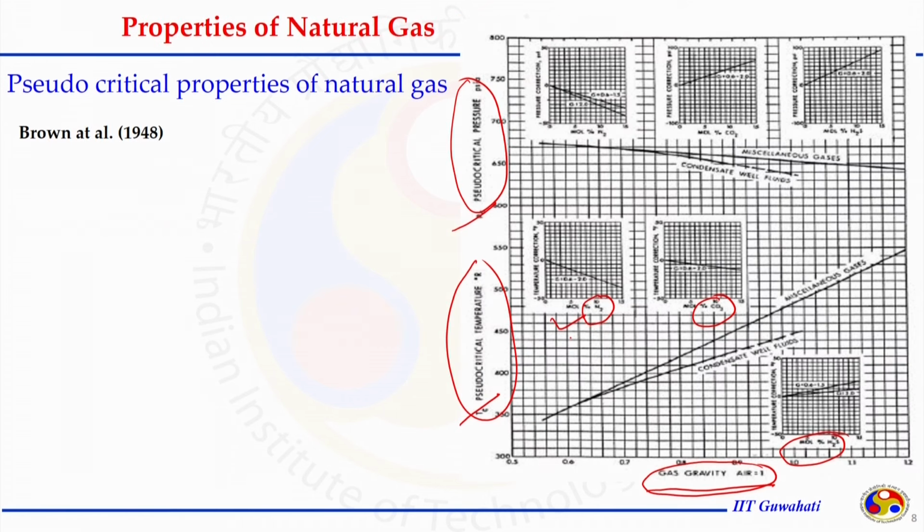So, long time back when these charts were developed, there was no computational facility available to read them and develop some mathematical relation, but several researchers have put a lot of effort into making very complex expressions or correlations that can replace these charts, and those correlations can be used directly in a mathematical framework to calculate the value of properties like the compressibility factor in this case. Similarly, we will see for the viscosity also.